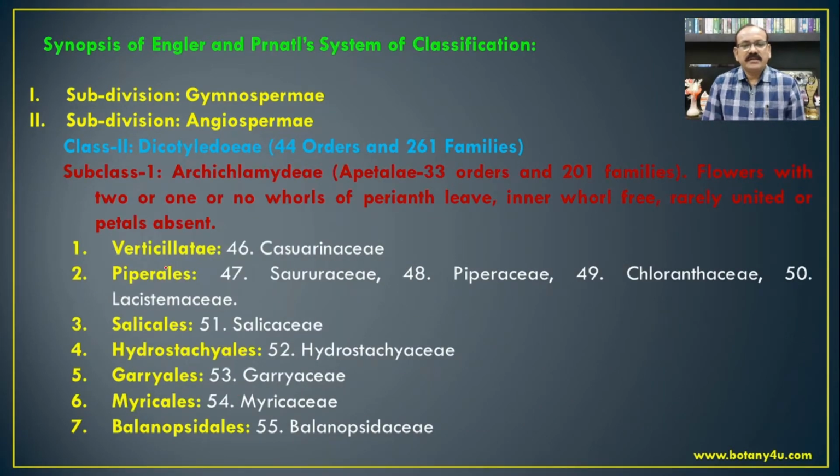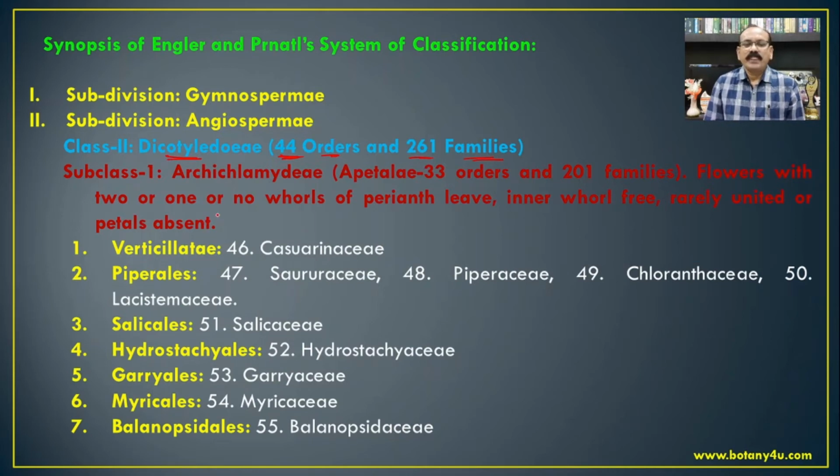Then the second class in the subdivision Angiospermae is the Dicotyledons. The Dicotyledons include 44 orders and 261 families. In the earlier classification proposed by Bentham and Hooker, we have already seen the characteristic features of the dicot and the monocot, and I already told you regarding the correlation of the characters found in the dicot and the monocot.